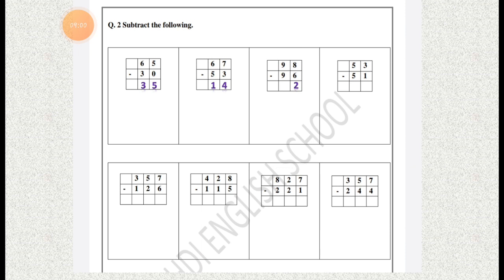Now let's go for the tens column, which is 9 minus 9. One more rule I want to tell you: whenever you subtract the same numbers, you will get the answer 0.